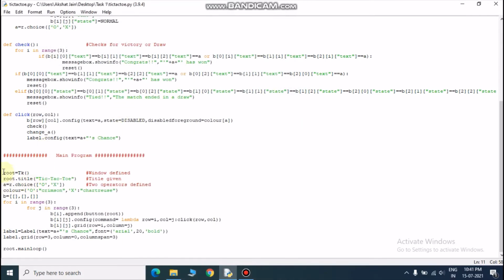Basically, with root equals Tk, I want to create a frame on which I want to run that tic-tac-toe game. I have created a frame and named it tic-tac-toe, and then I have created two players, O and X, and I have given colors to them, and then I want to create 9 buttons. So let's see this.